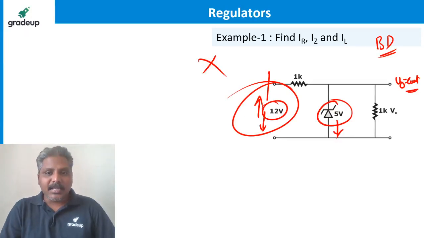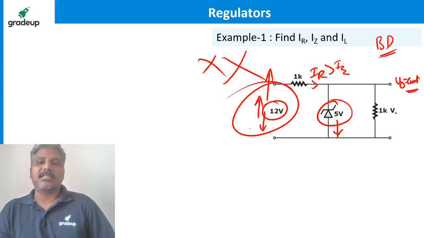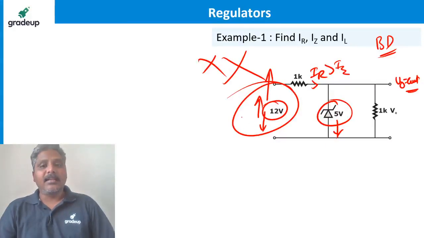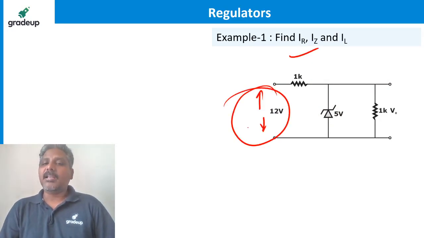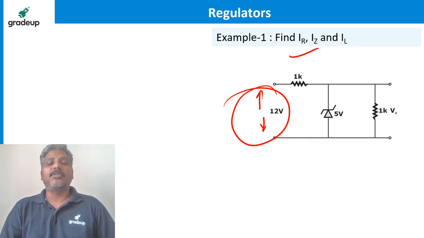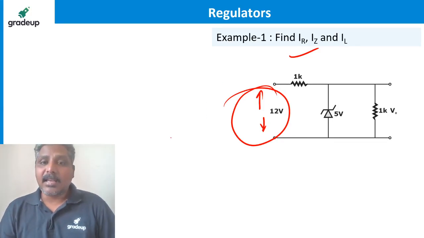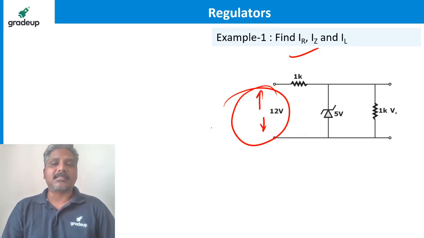If the input keeps increasing and this increases the IR value such that it exceeds IZ max, then it will also damage. So we have to take care. Whenever we say input is increasing or decreasing, it holds not for any values. There are limitations, which we call line limitations, supply limitations.